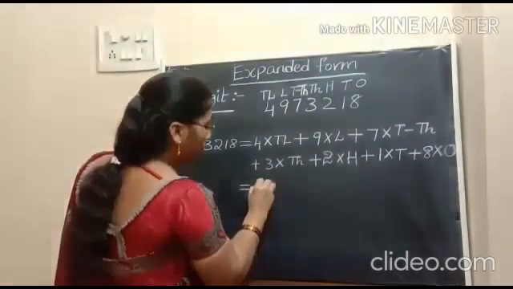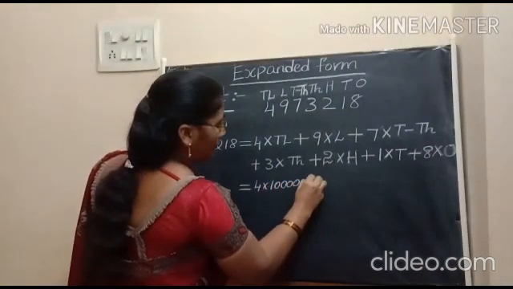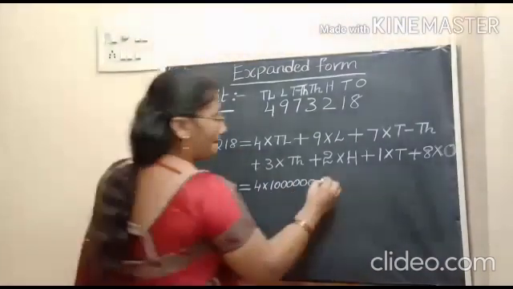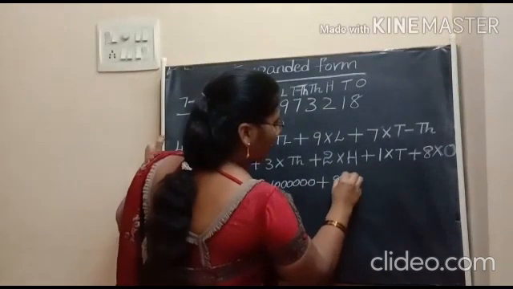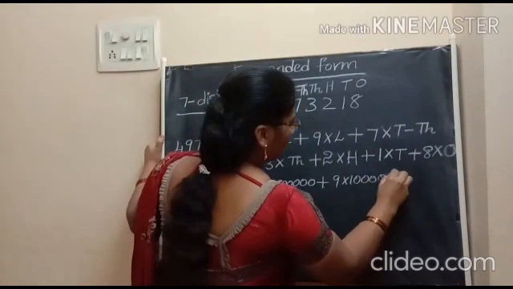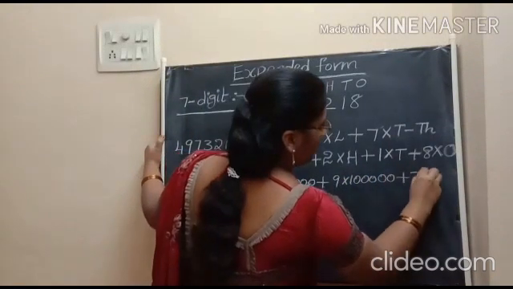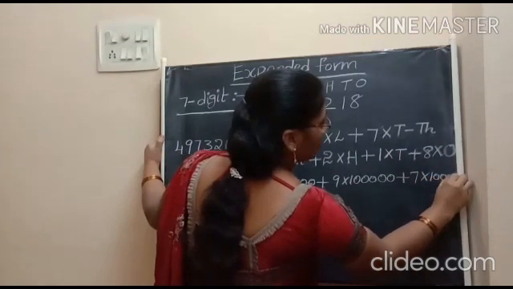Next, we should write this as numerals. 4 into 10 lakhs. 10 lakhs contains 6 zeros. Plus 9 into 1 lakh. 1 lakh contains 5 zeros. Plus 7 into 10,000. 7 into 10,000 has 4 zeros.